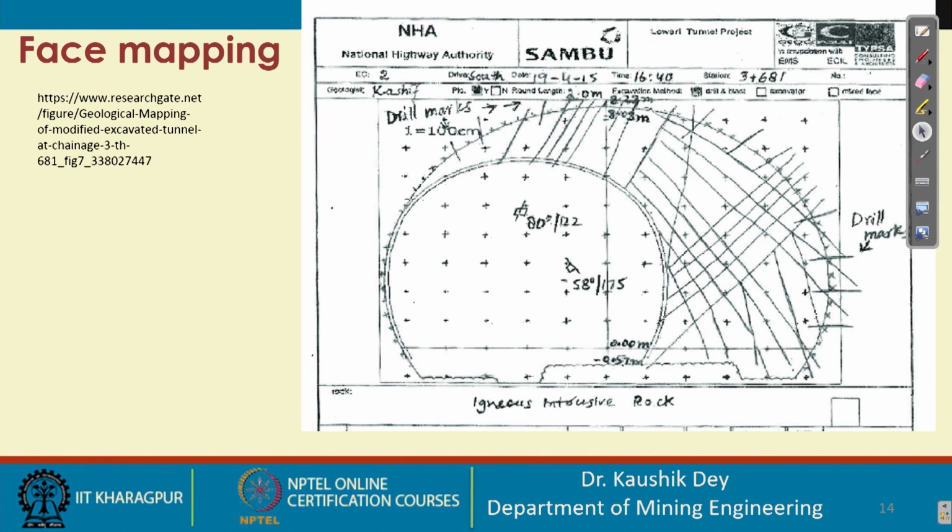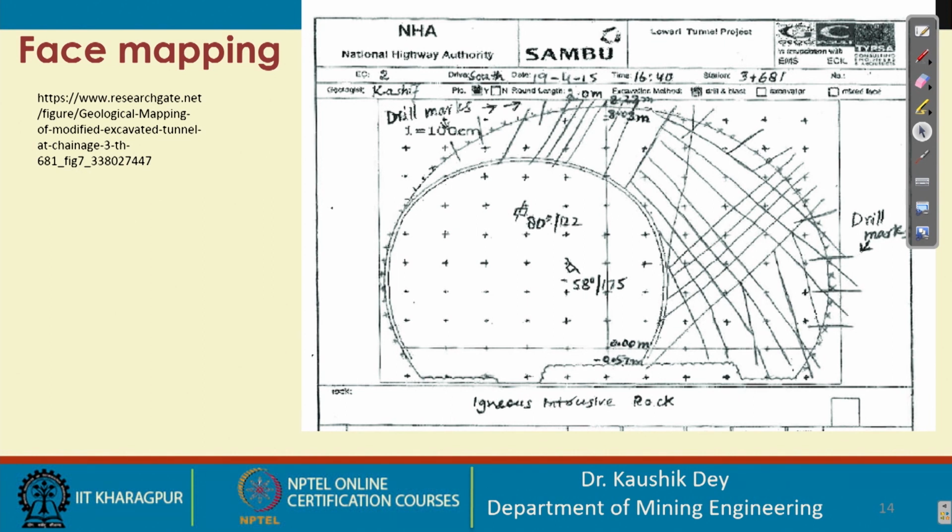In mining it is not that popular, but in the tunneling sector joint mapping is mandatory. All the time face joint mapping is carried out, though the basic purpose of face mapping is to evaluate the rock mass rating. Based on that, the tunneling rate is decided.